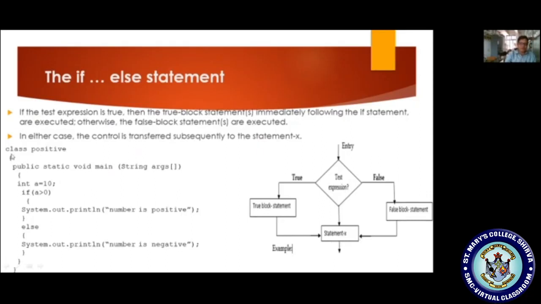Now we take the same example to test whether a number is positive or negative. Here I make a equal to 10. If a is greater than 0, it will display the number is positive, else it will display the number is negative. For example, if I want to display that the number is negative, I make a equal to minus 10. It checks from the starting condition itself. If the condition fails, the control transfers to the else block.